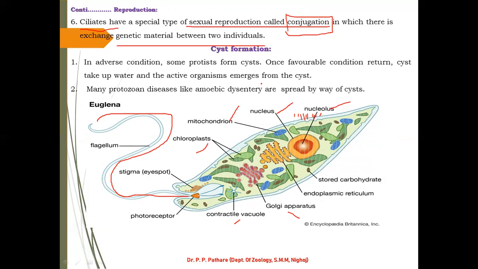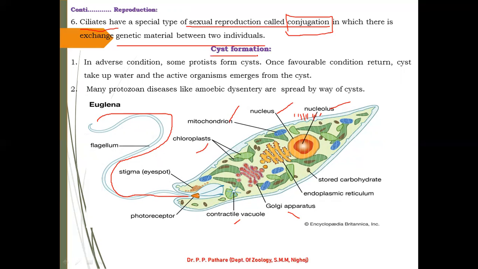What is a cyst? A cyst is one type of sac-like condition formed on the surface of protists. Swelling, like a lump or a blister. So they can form the cyst if an unfavorable condition is present.